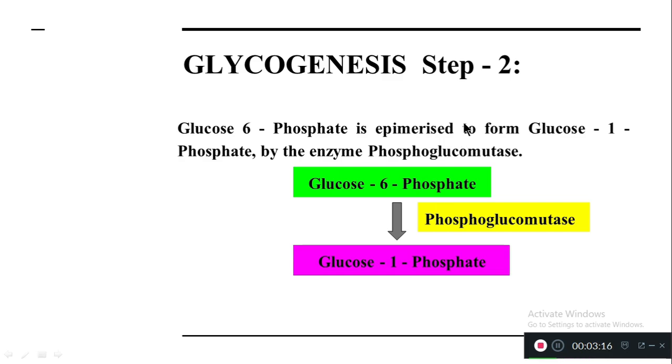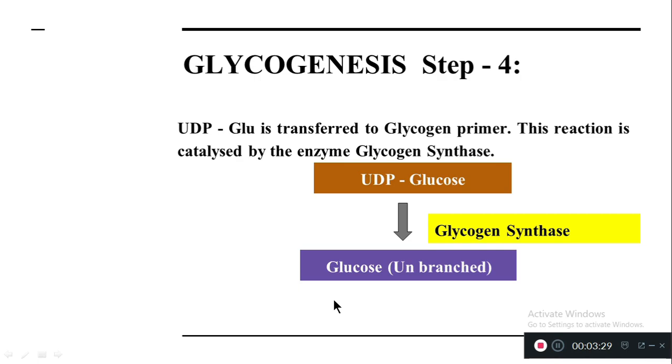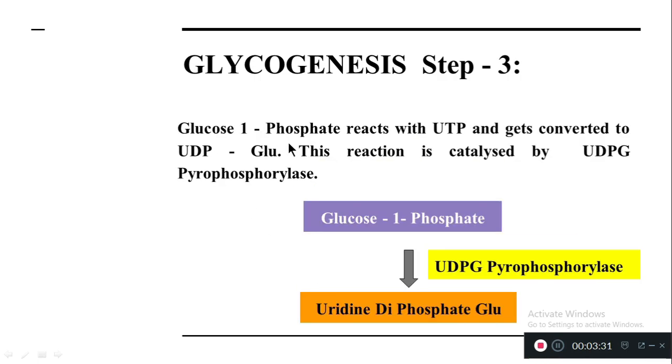This reaction is called epimerization. The enzyme responsible for this conversion is phosphoglucomutase.